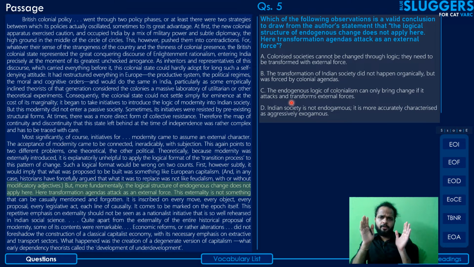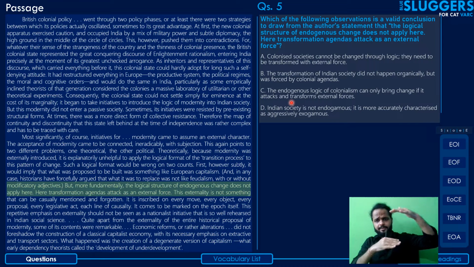The lines are, the logical structure of the endogenous change does not apply here. That means that endogenous change is the change that happens from the inside, where no external factors are involved, which happens organically. So he says this logical structure of endogenous change does not apply in the case of how India was transformed or altered by the Britishers, by the application of external force, or by introducing the logic of modernity from outside.